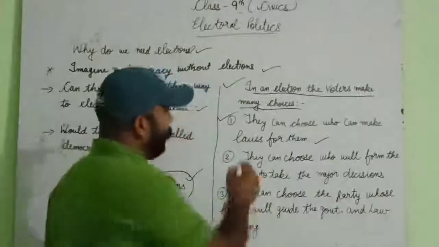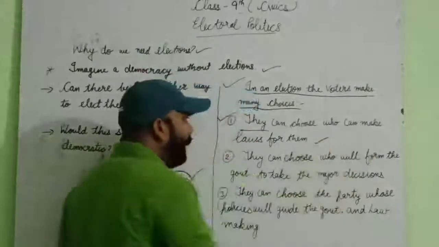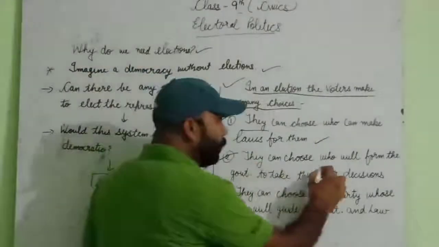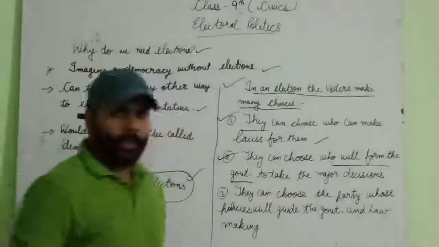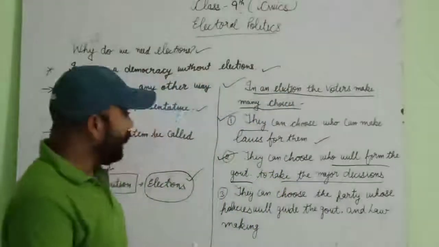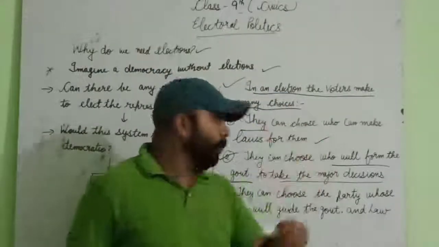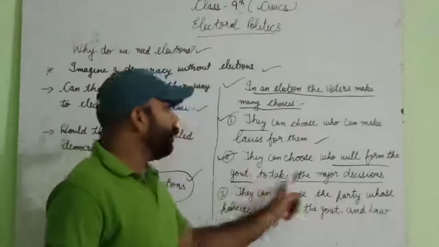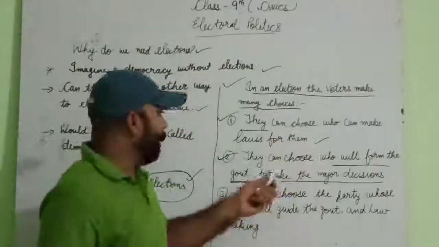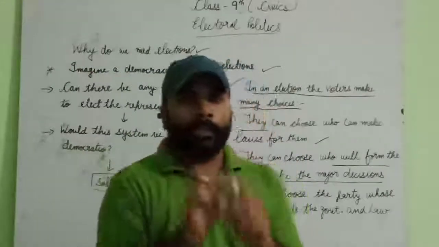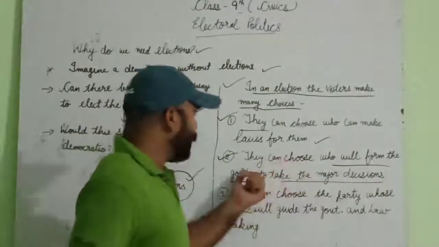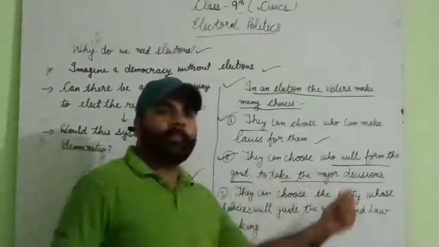So the voter can choose who can make laws that will be better for the country. Number two, they can choose who will form the government and make the major decisions. For example, if we give the vote to a party like the BJP, then who will form the government and take the major decisions? They will.